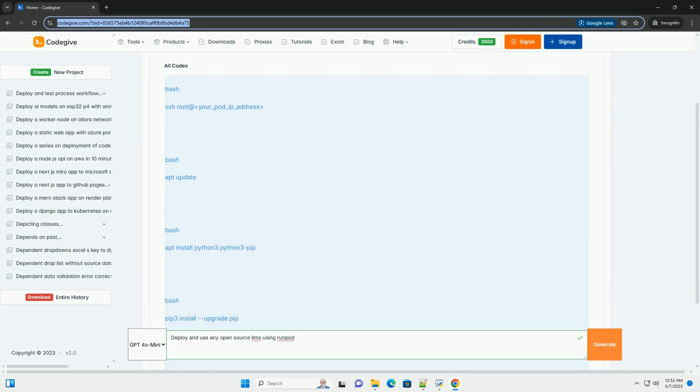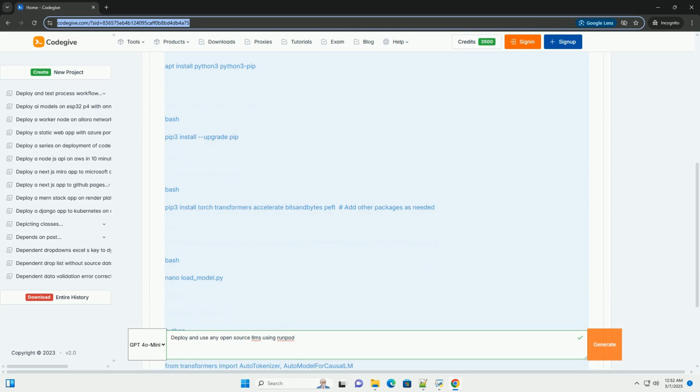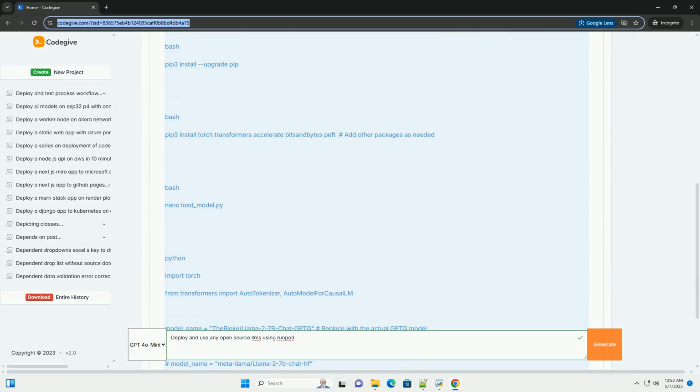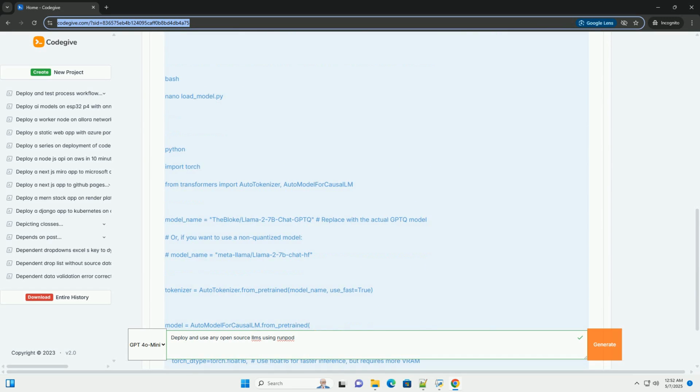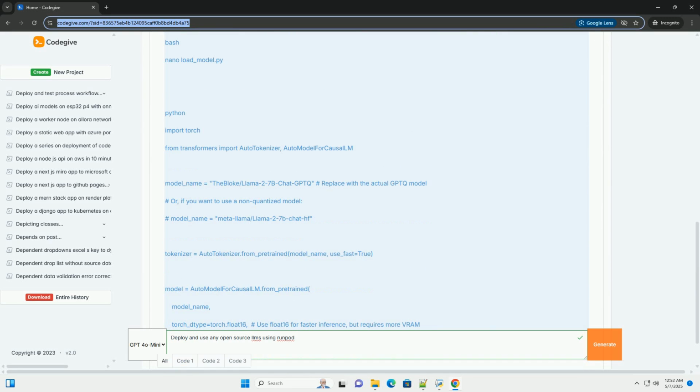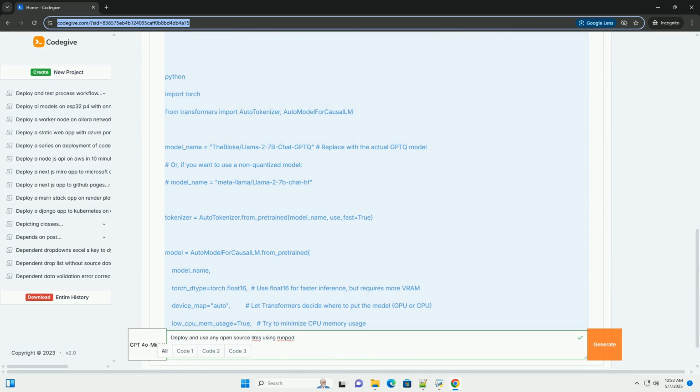OK, let's dive deep into deploying and using open source large language models, LLMs, using Runpod. This tutorial will cover everything from setting up a Runpod environment to running inference with different models.